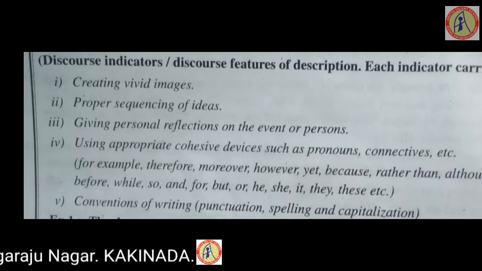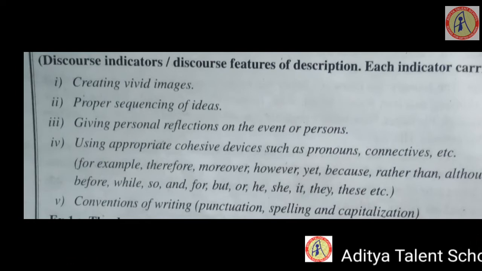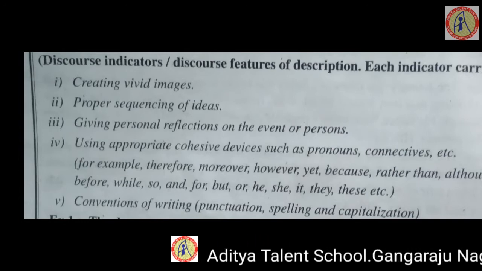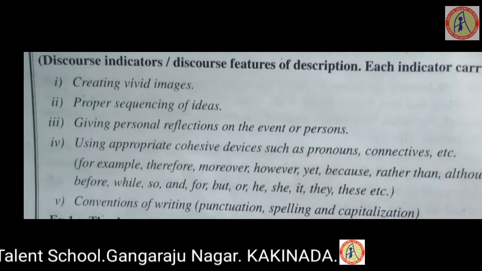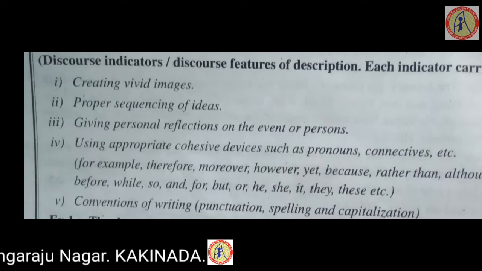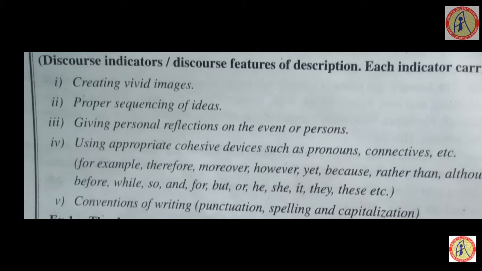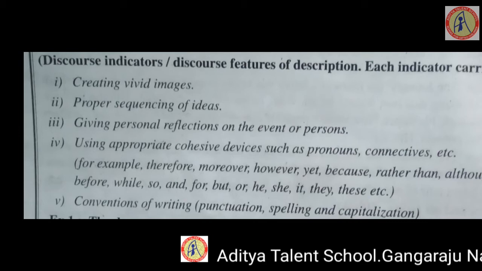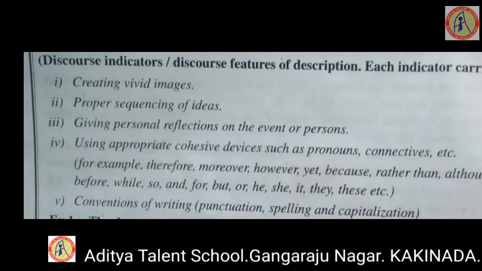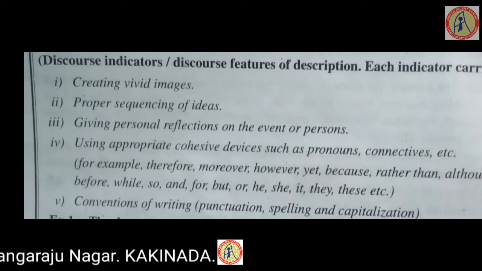We need to create vivid images. So before we start writing the description, and this is only from your textual lessons, first of all, have clear images about the story. Second, proper sequencing of ideas. Order is very important. First, what is the story which has happened? Next, what is the incident taken place? Simultaneously, we'll go for the rest of them.